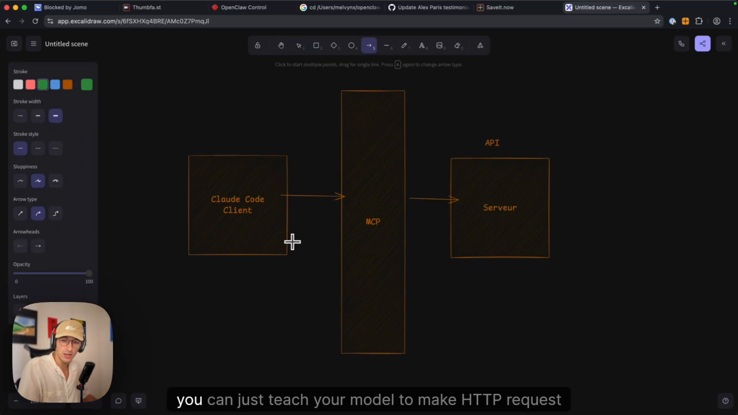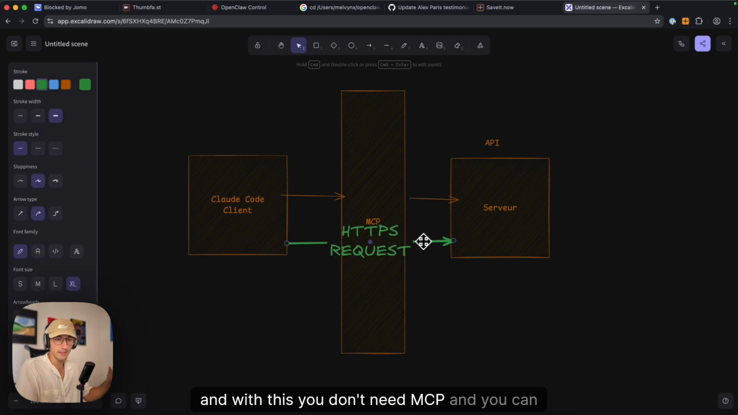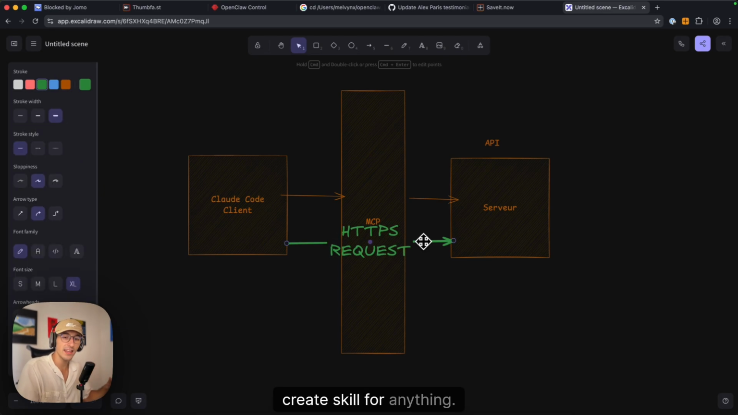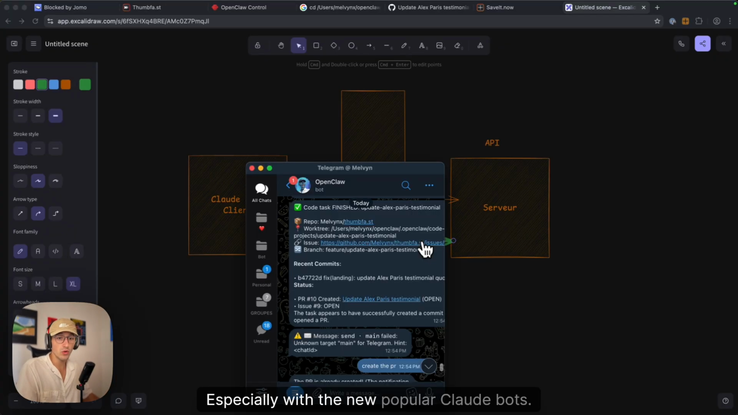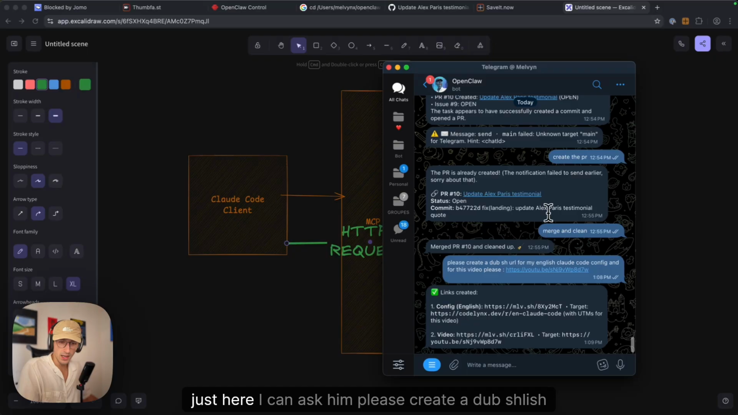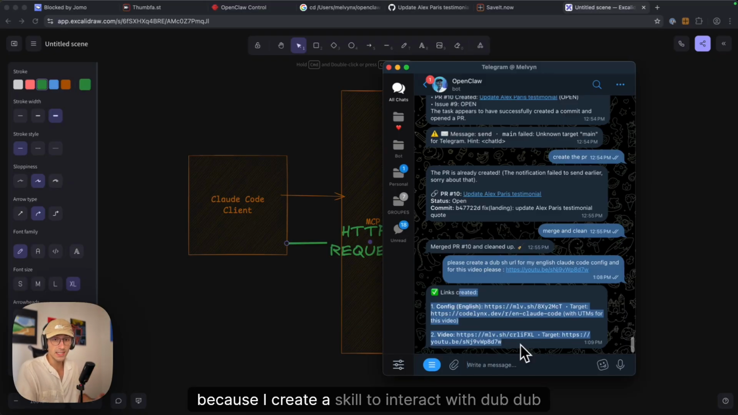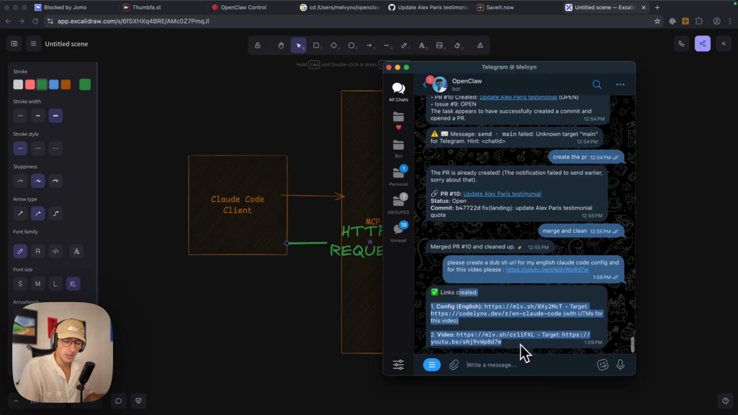Why? Because you can just teach your model to make HTTP requests, and with this, you don't need MCP, and you can create a skill for anything, especially with the new popular Claude bot. For example, just here, I can ask him, please create a dub.sh link for my English channel, blah blah blah, for this video, and he creates a link because I created a skill to interact with dub.sh.